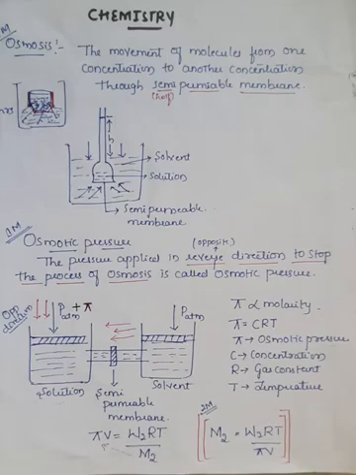Hello students, in the last class we were discussing some important and interesting concepts such as colligative properties. We have completed three colligative properties, that is relative lowering of vapor pressure, elevation in boiling point, as well as depression in freezing point. We also saw the graphical representation for elevation in boiling point and depression in freezing point. Along with that I have given two to three formulas for the relative lowering of vapor pressure also.